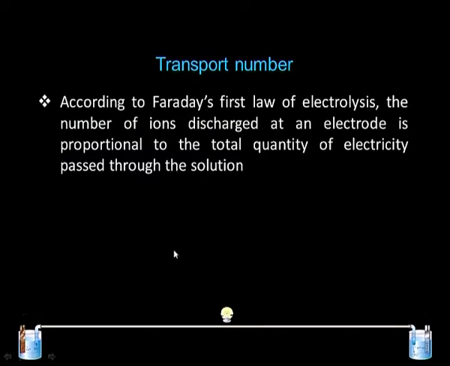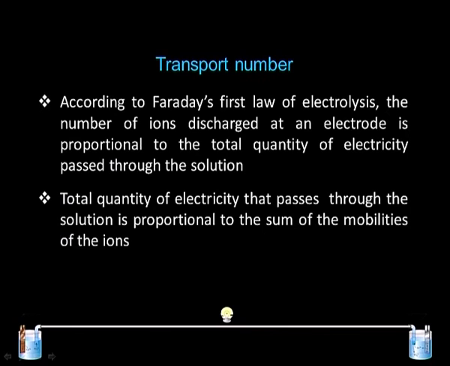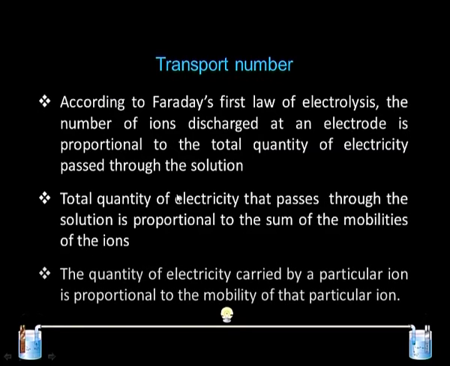We are aware of Faraday's first law of electrolysis, which says that the number of ions discharged at an electrode is proportional to the total quantity of electricity passing through the solution. This total quantity of electricity that passes through the solution is proportional to the sum of the mobility of the ions. The quantity of electricity carried by a particular ion is proportional to the mobility of that particular ion. Definitely, the faster an ion can move, the better it is able to conduct electricity.